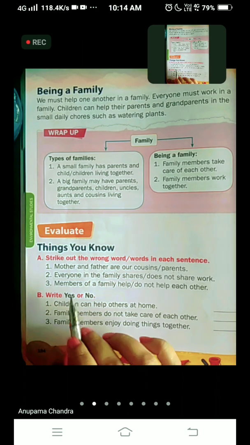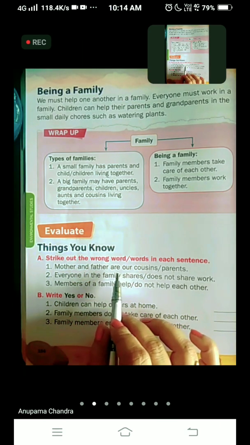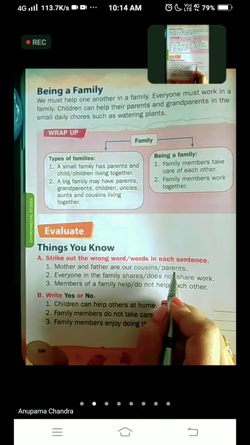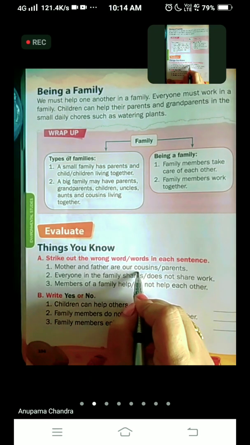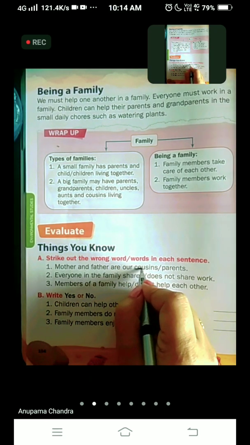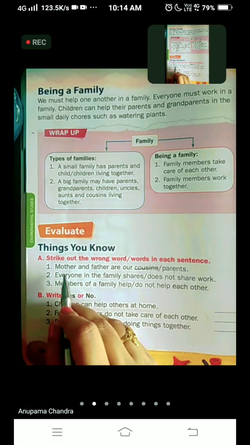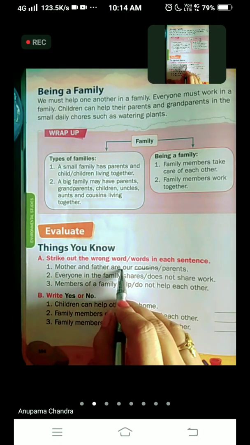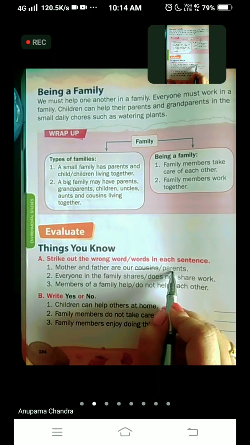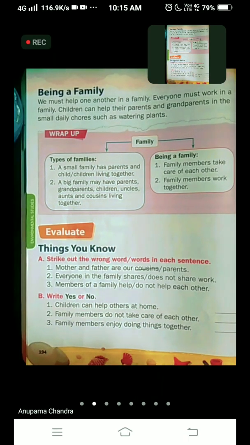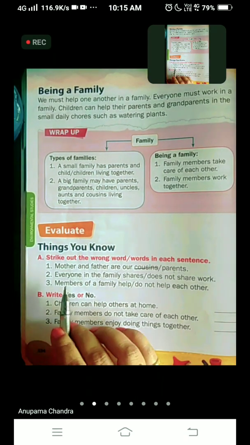So children, mother and father are our parents. So cousins is the wrong answer. So we are going to strike the word cousins. Now the sentence is, mother and father are our parents. Now come to the second one.